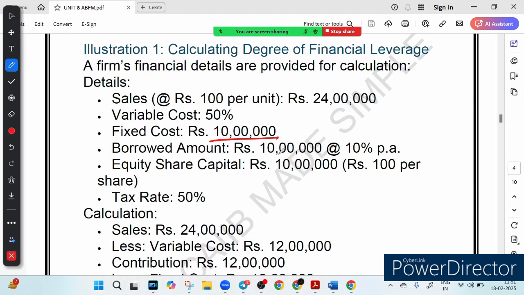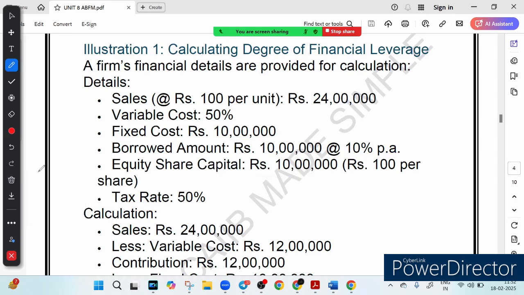And you have borrowed 10 lakh at 10% per annum interest rate. And your equity is 10 lakh, which means your business is split into 10,000 shares, because per share cost is rupees 100, and tax rate is 50%. So these data will be provided to us, right?